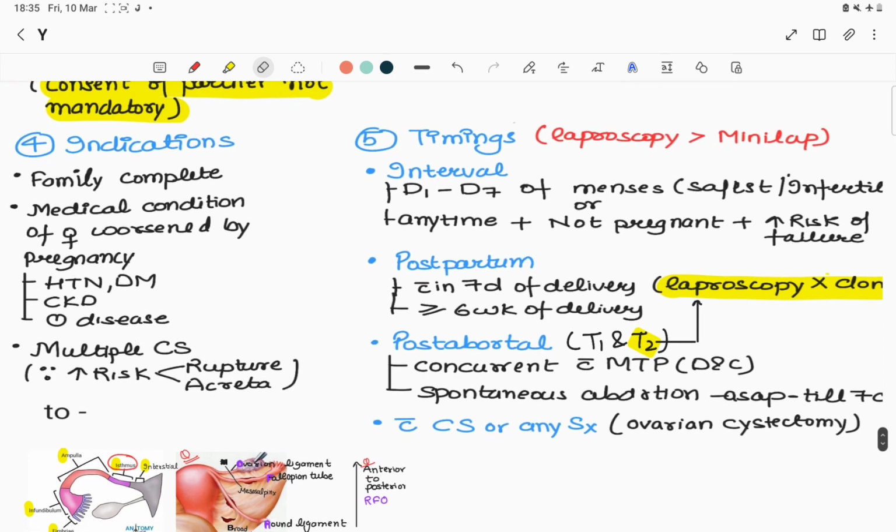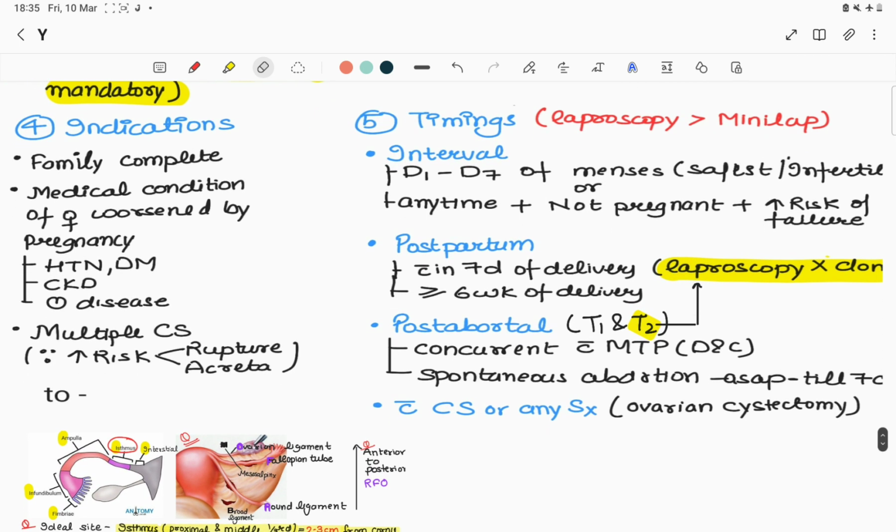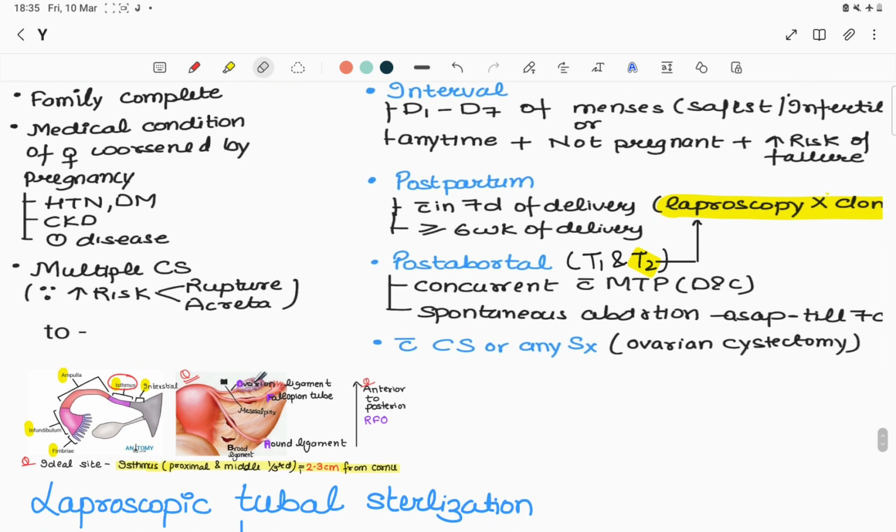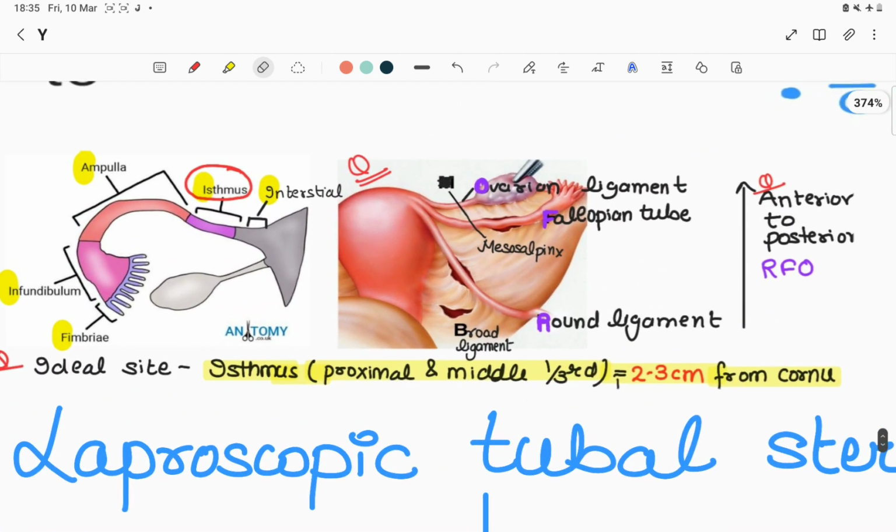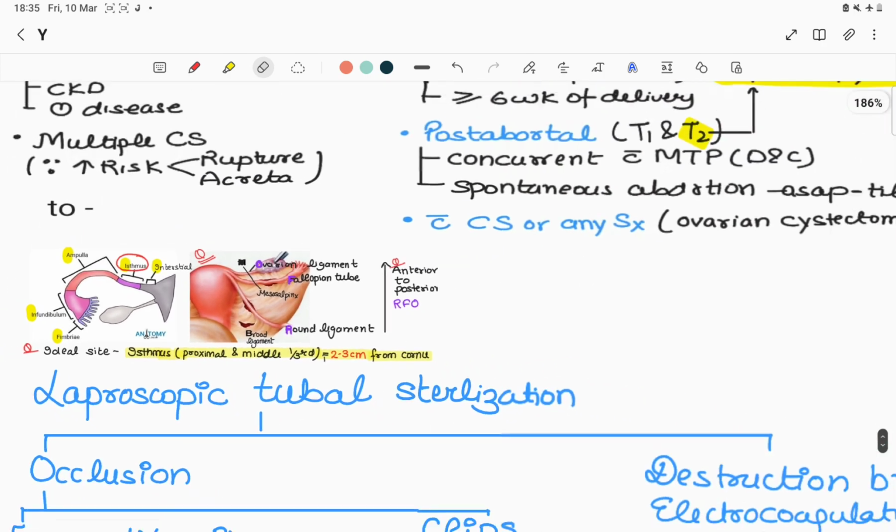Then timings: laparoscopy any time is preferred over mini lap, and interval sterilization is done from day 1 to day 7 of menses, postpartum within 7 days and after 6 weeks, but laparoscopy is not done within 7 days. Then post abortal may be concurrent with the MTP, or if spontaneous abortion then ASAP till 7 days. And the most ideal site for ligation is the isthmus, which is 2 to 3 centimeter from the cornua.